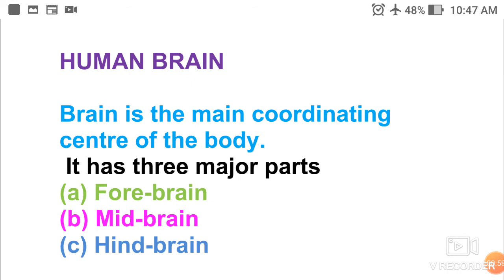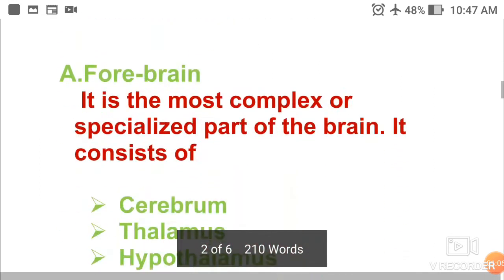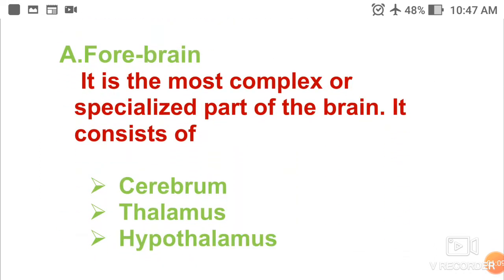Human brain has three major parts, that are forebrain, midbrain and hindbrain. Forebrain is the most complex or specialized part of the brain. Forebrain consists of cerebrum, thalamus and hypothalamus.